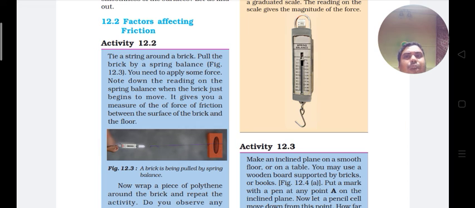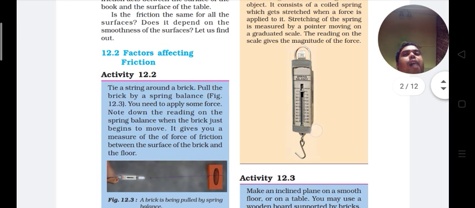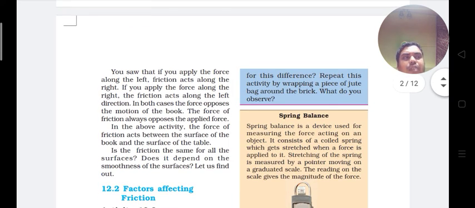And number two, when the two surfaces in contact are very rough, then the friction between them will be very large, because the interlocking of very rough surfaces is too much. That is, the frictional force will act in a very great amount when the two surfaces are much rougher, because the interlocking force between the two rough surfaces is greater.